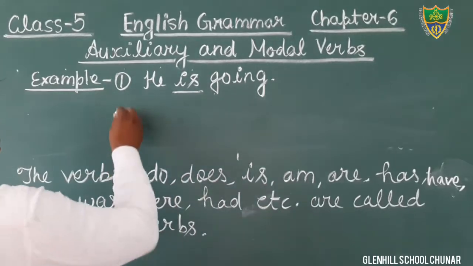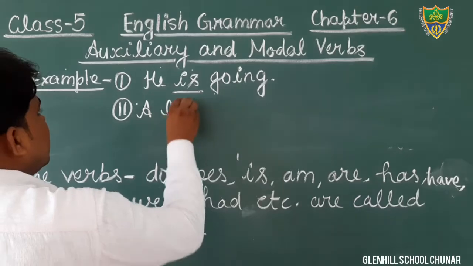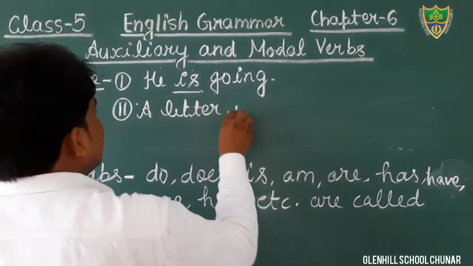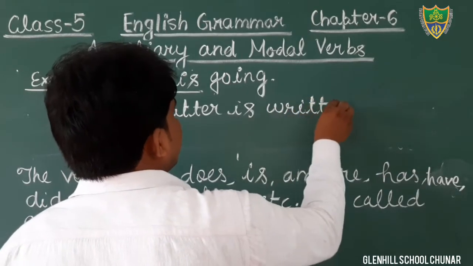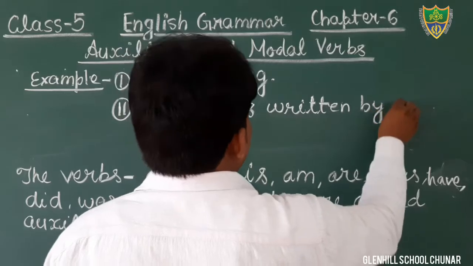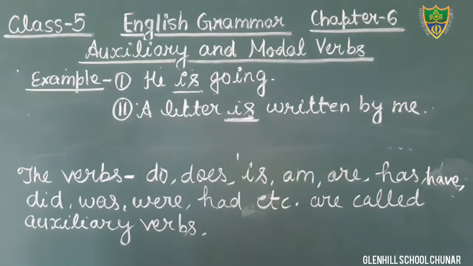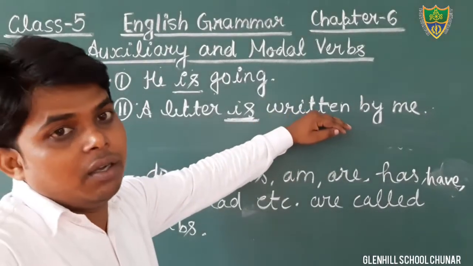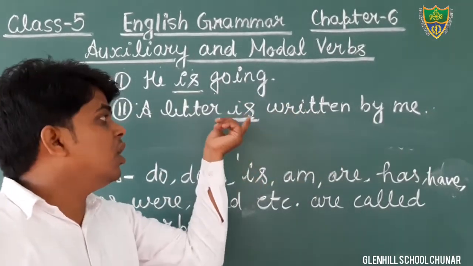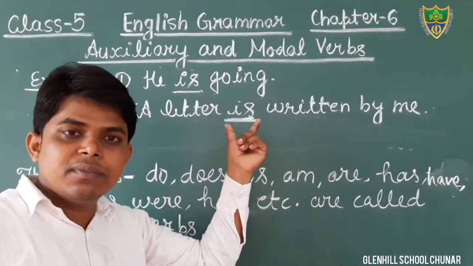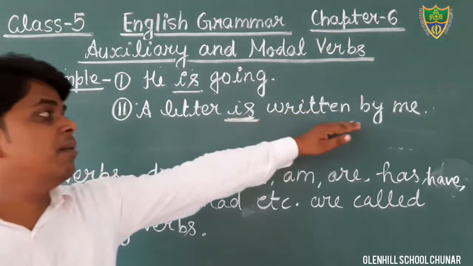Okay, students? Suppose I am writing another sentence. A letter is written by me. Here again you are getting this helping verb. A letter is written by me. Here the word "is" is the helping verb. Okay? A letter is written by me.